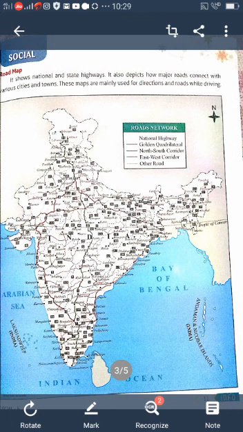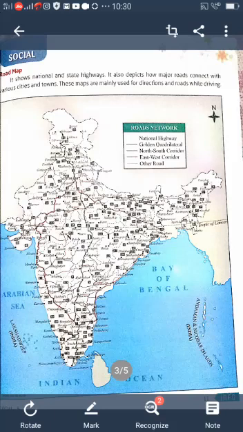In other words, it shows the natural physical features such as water bodies, rivers, landforms, mountains, desert, etc. The physical map shows physical features such as mountains, plateaus, desert, plains, rivers, etc. On pages 12 and 13, the political map and physical map are shown in the textbook.